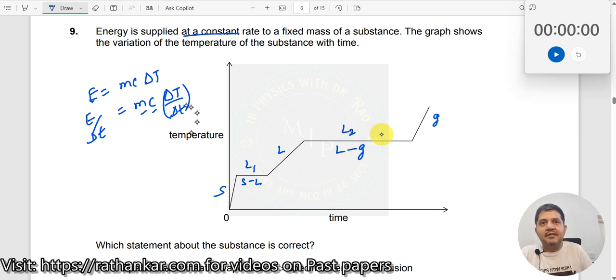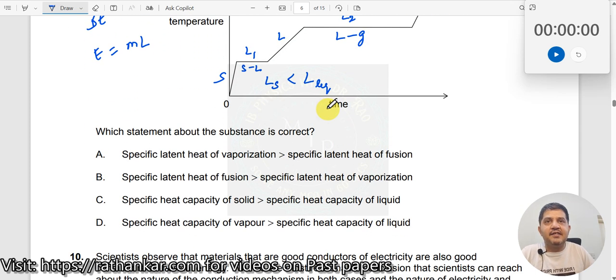Okay, because there what we have here, E is equal to m times L. When you say m times L, see, E is constant over here, so as a result it does not depend on temperature. So this L1, what is L1 here? L solid is lesser than L liquid over here. Okay, let us see here. That is solid to liquid. L solid to liquid is less than L liquid to gas over here.